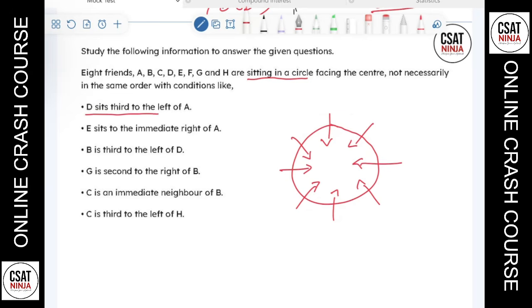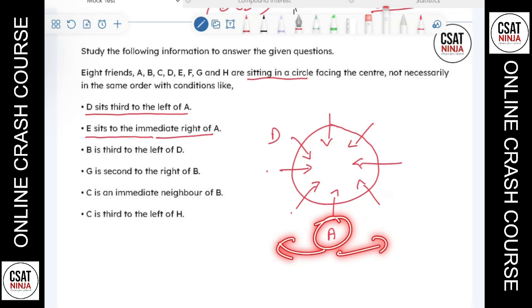D sits third to the left of A. If this is A, looking inside, that means the left side: first, second, and third. D sits third to the left of A. Next, E sits to the immediate right of A. If this is A, then this is right and this is left, right? So immediate right means just next to A is E. That's what the statement says.